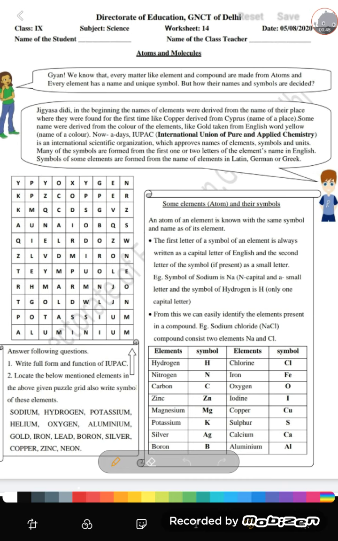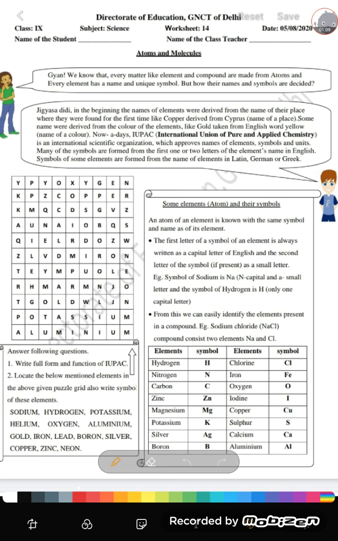So today we will learn there are so many atoms and molecules. Even they combine to form compound also. But how we will have their names and symbols? Today we will learn this in worksheet. Okay.